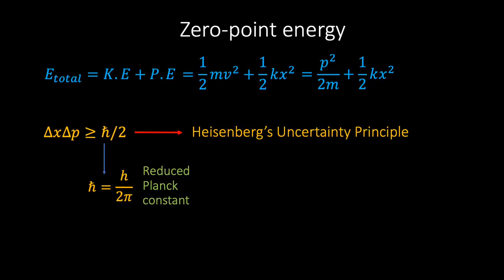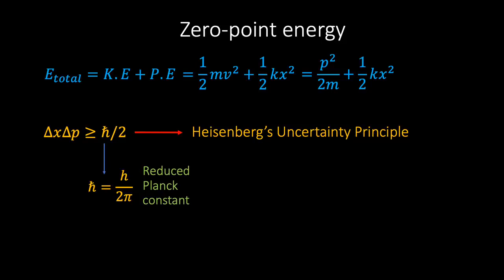In the case of our oscillating mass spring system, if delta x represents the uncertainty in the location of the spring, then delta p represents the uncertainty in the momentum of the spring. Now, according to classical physics, if the spring is unextended and at rest, then there is no uncertainty in where the spring is or the spring's momentum, and so the total energy of the spring is zero, as can be seen from setting both p and x equal to zero in the classical energy expression.